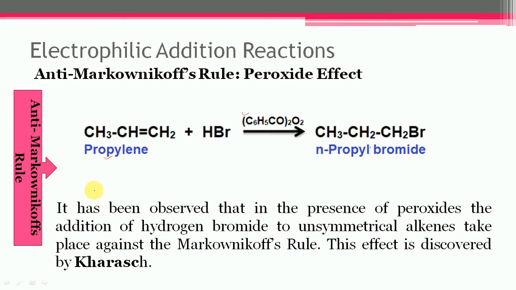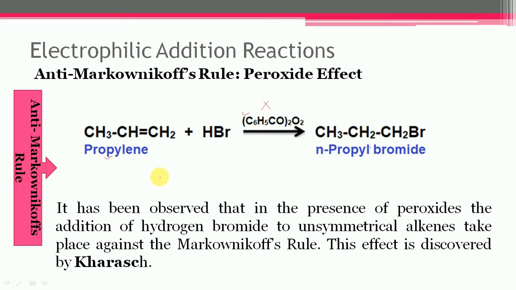What if the addition of hydrogen bromide is carried out in the absence of benzoyl peroxide or peroxide? Then the reaction will occur in accordance with the Markovnikov rule.